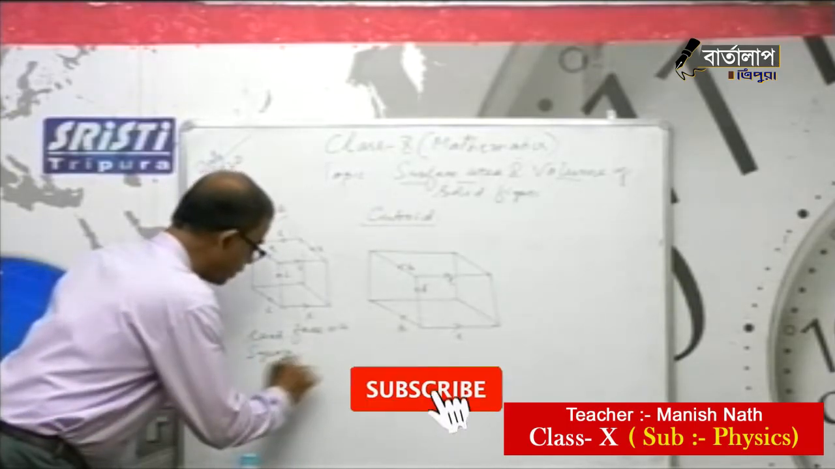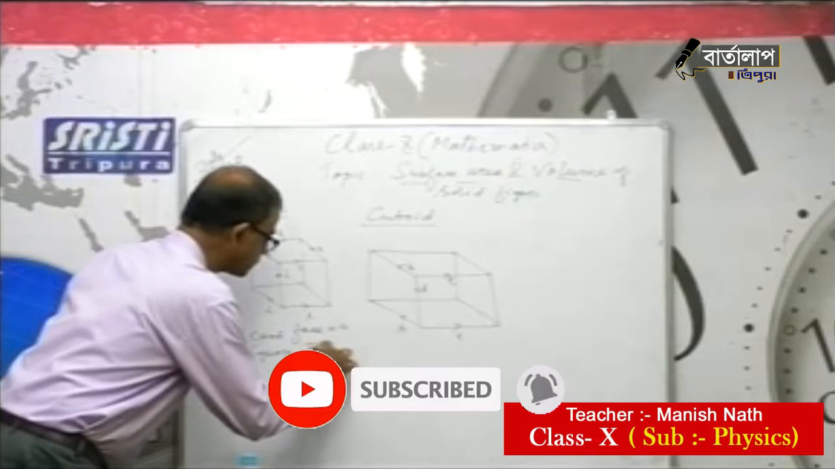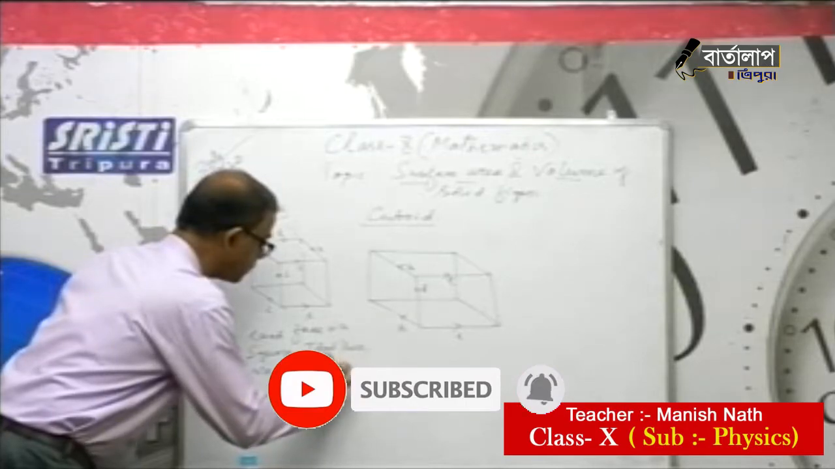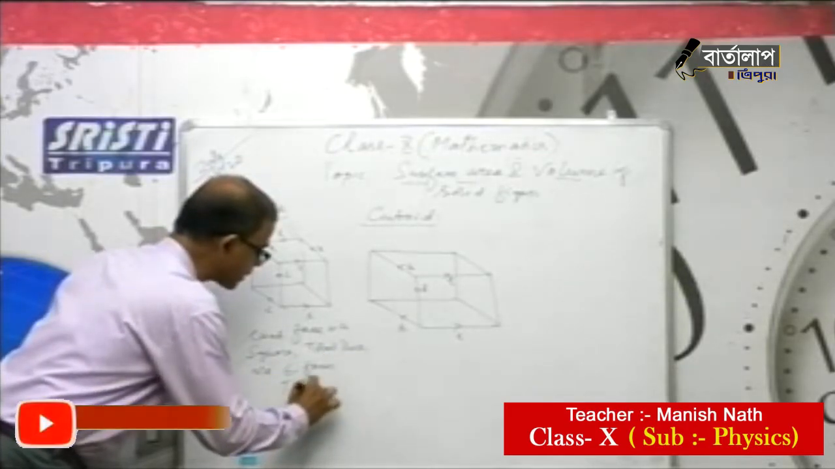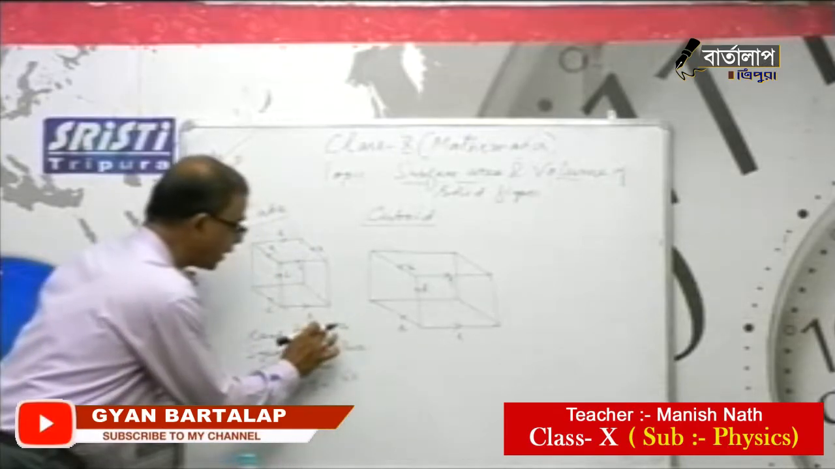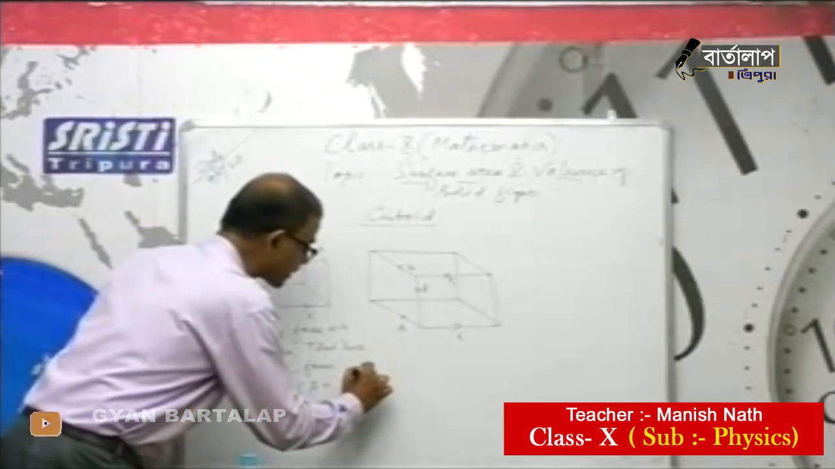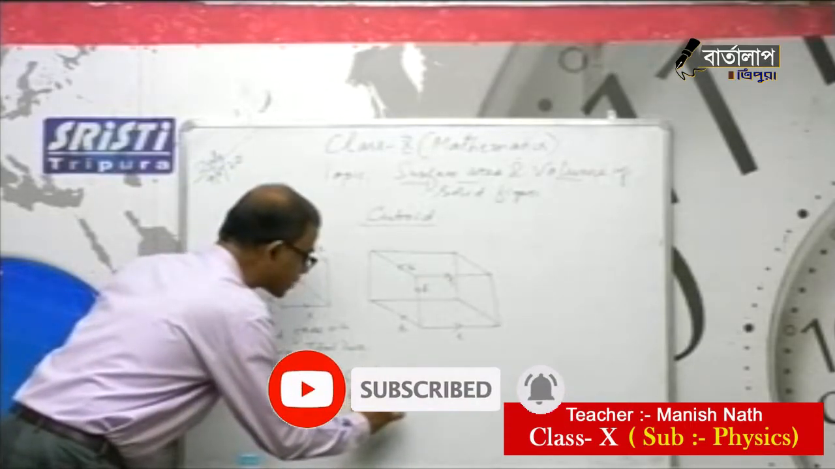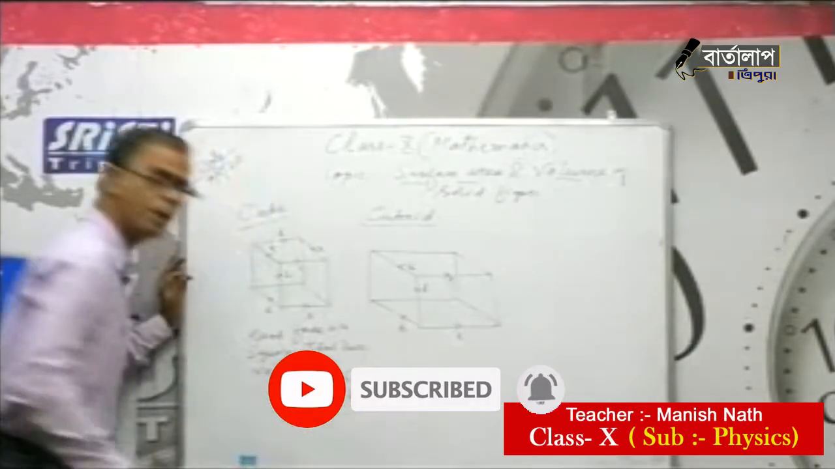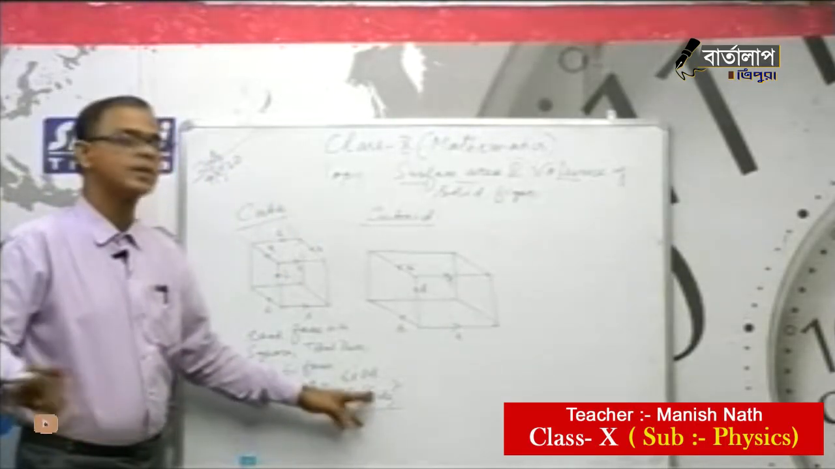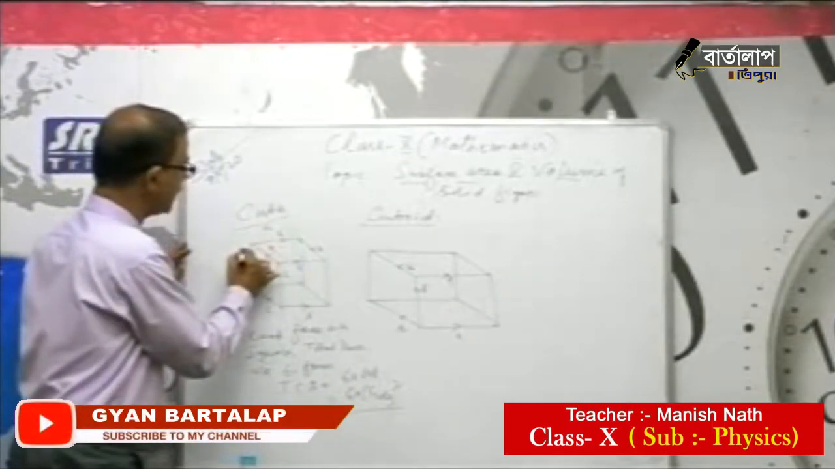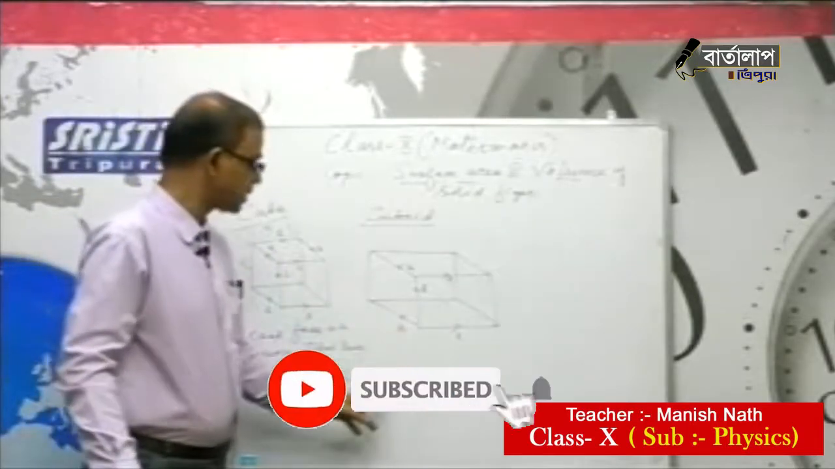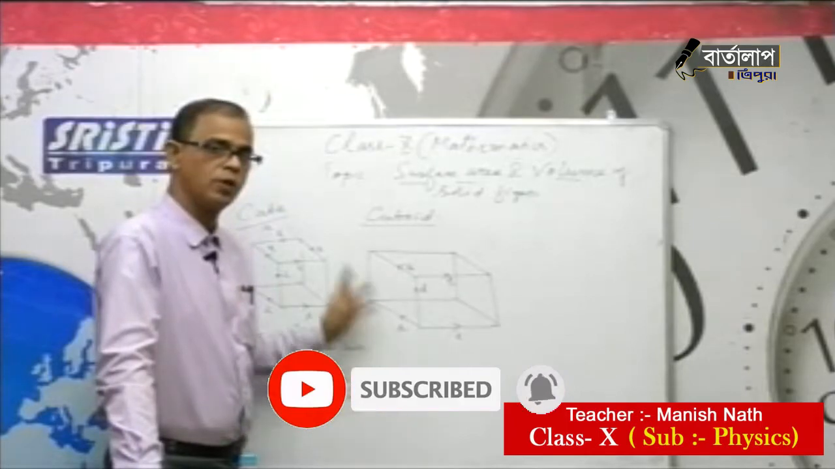Therefore, there are 6 faces, so the total surface area is equal to 6 into each face area. Each face is a square, and square area is side into side. So 6 into L square, or you can say 6 into side square. That would be better to remember: 6 into side square, or if you take the side as A, then 6 into A square or 6 into L square, whatever it may be. The basic concept is 6 into side square for a cube.